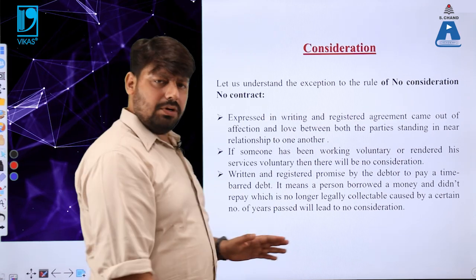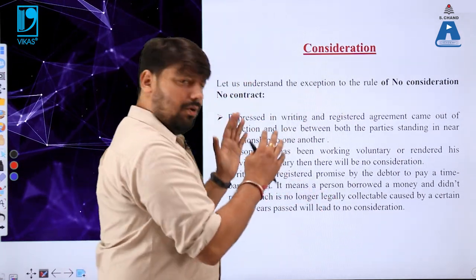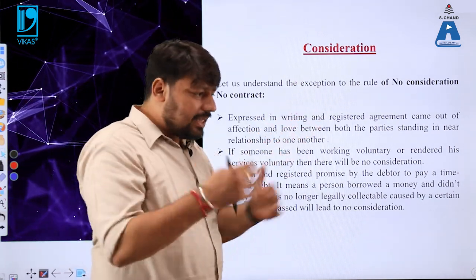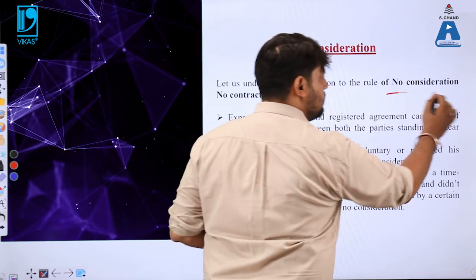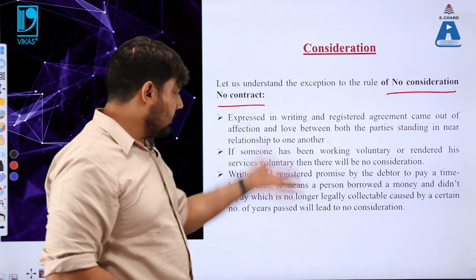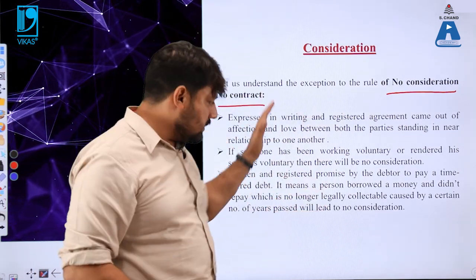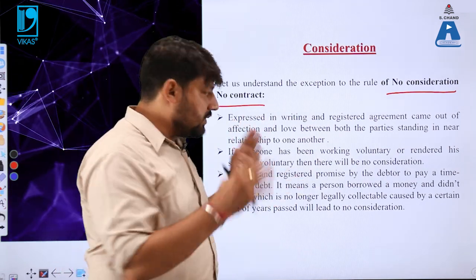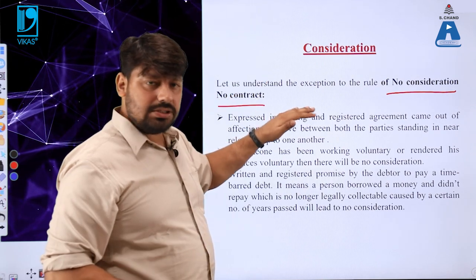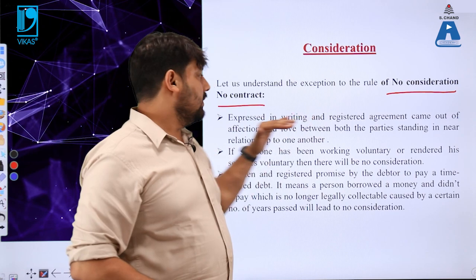In order to have more clarity about consideration, let us understand the other slide. Now, this slide will let you know the exceptions. What are those things on the basis of which we can neither create consideration nor create a contract? Let us understand. There are three specific conditions which I am referring to here, so that you can understand the situations where the exceptions lie to the rule of no consideration and no contract.